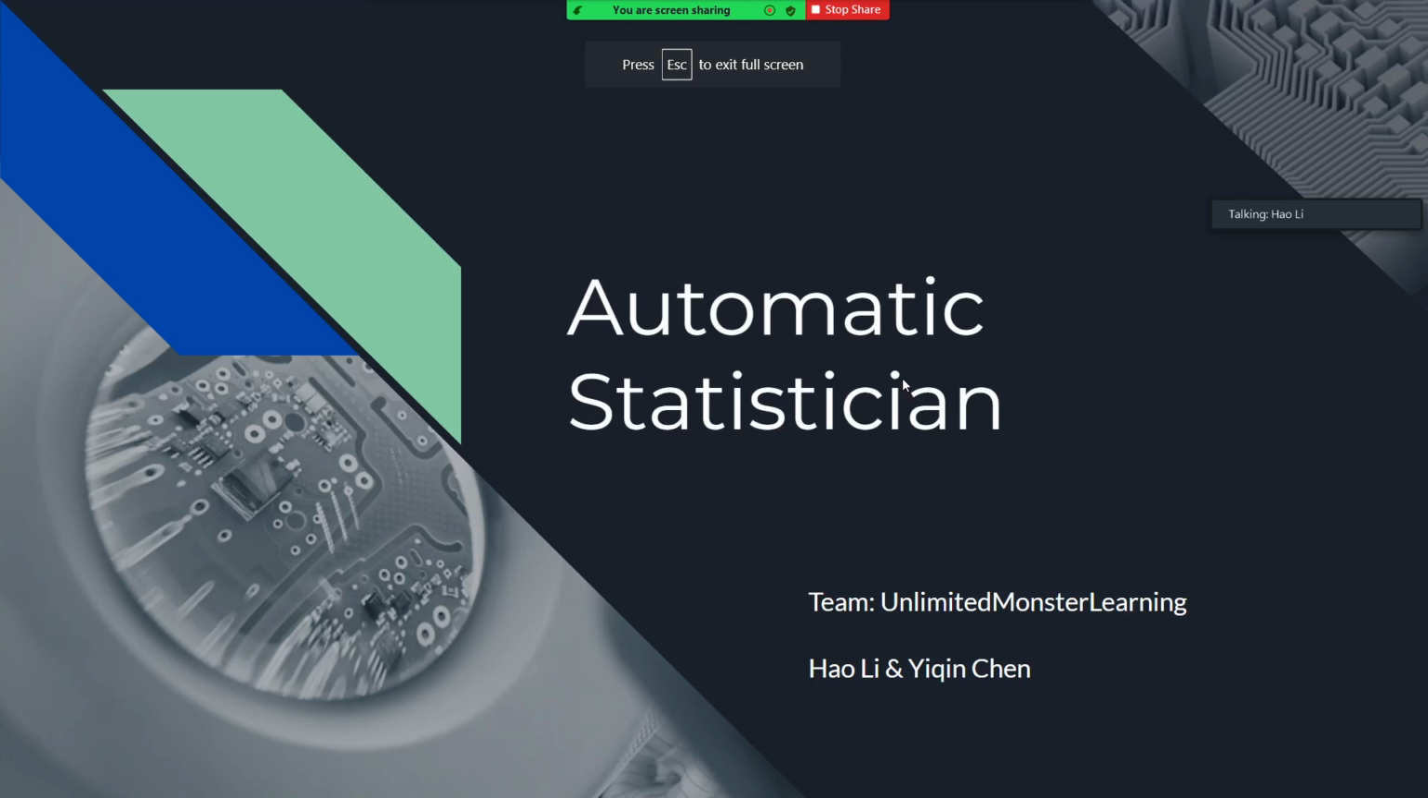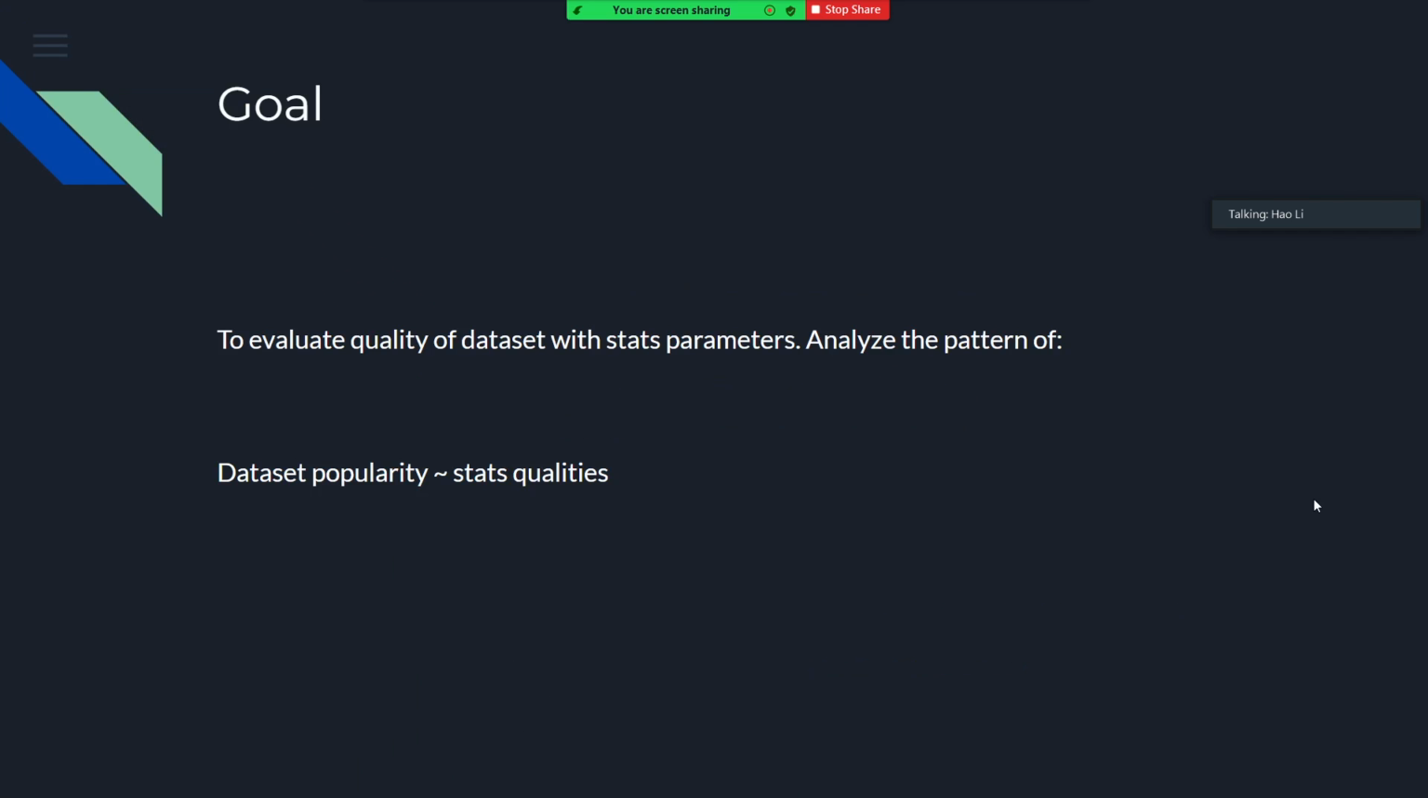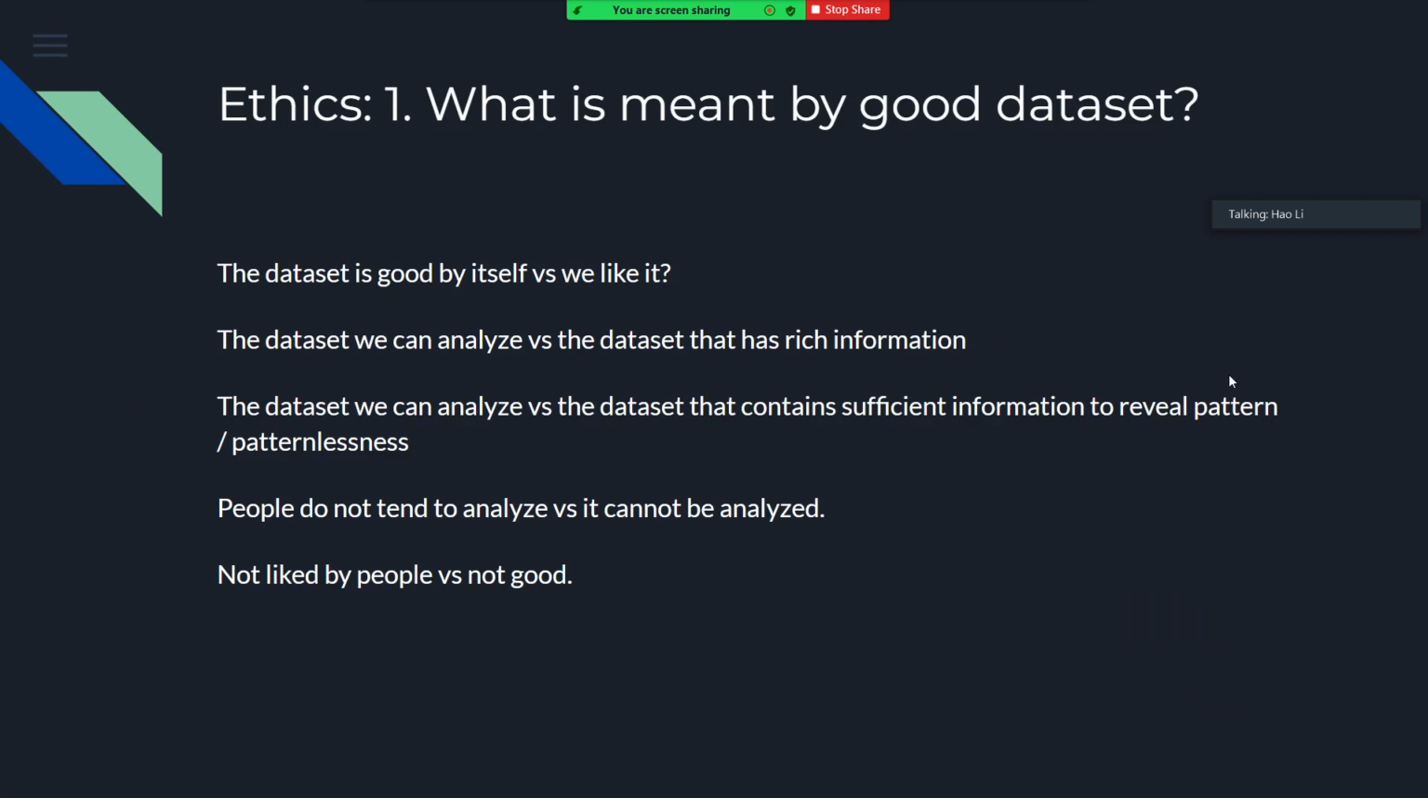This is an introduction to our project, Automatic Statistician. The goal of the project is to evaluate the quality of a dataset with statistical parameters and analyze part of the dataset popularity with respect to its statistical qualities. So the goal is the question of what makes a good dataset.